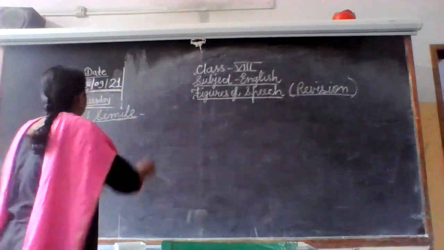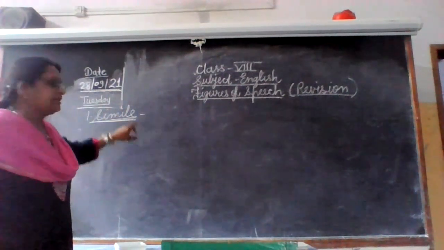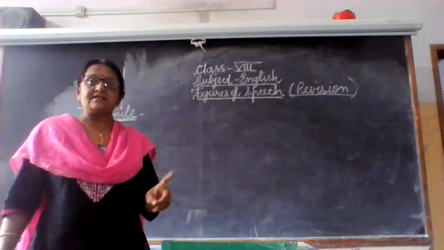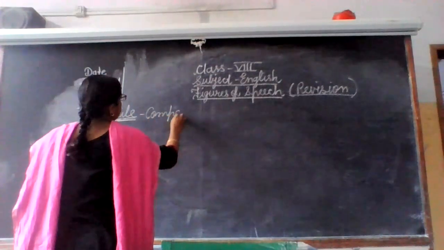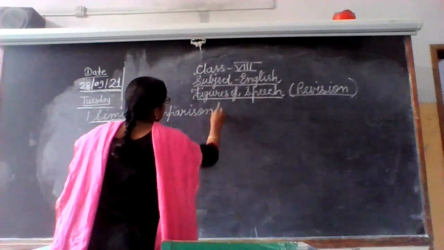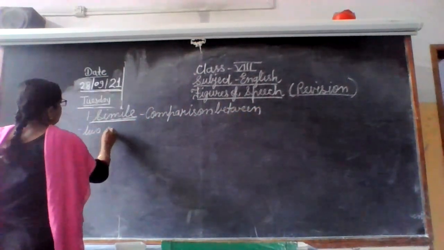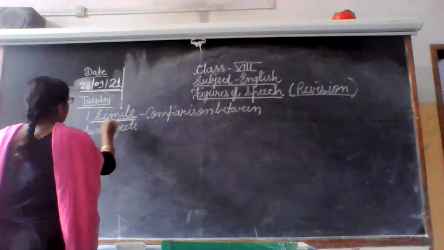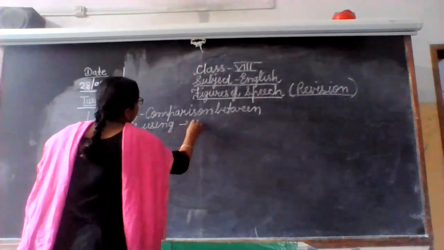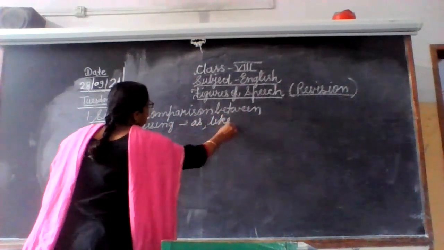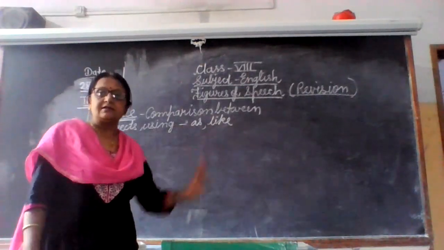See the spelling of simile here. S-I-M-I-L-E, which is not at all smile. It is simile. So here we will find comparison between two objects. Objects can be living or non-living. So when you compare the two objects, you have to use as and like. So if you see these words, then it is a simile.